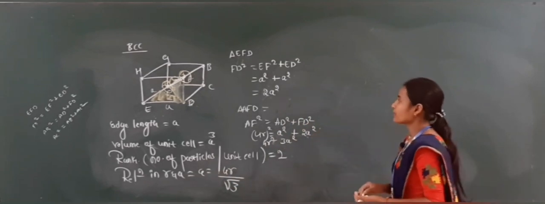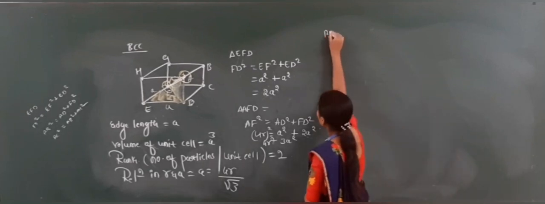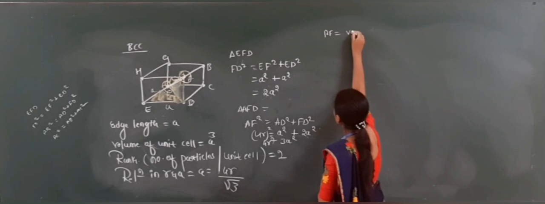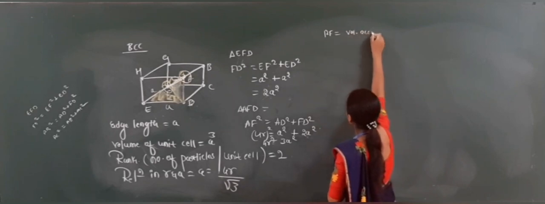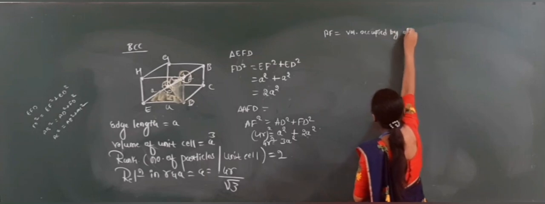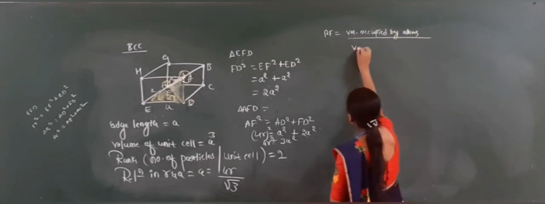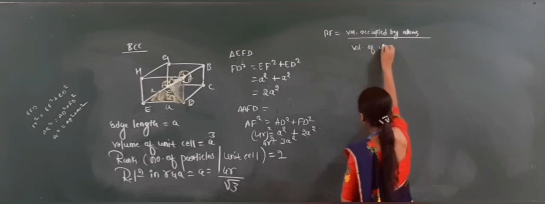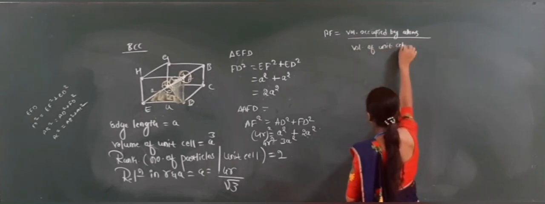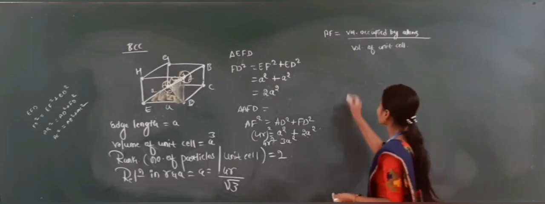And next one, you can go for the packing fraction. What is the formula for packing fraction? Volume occupied by atoms divided by volume of a unit cell.